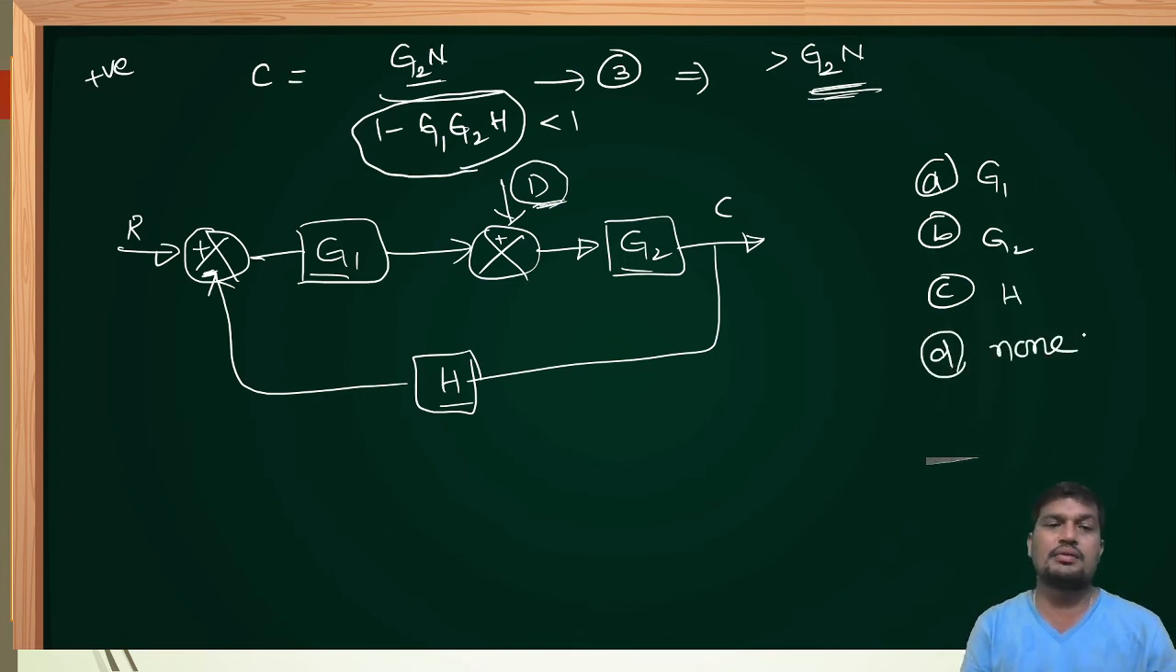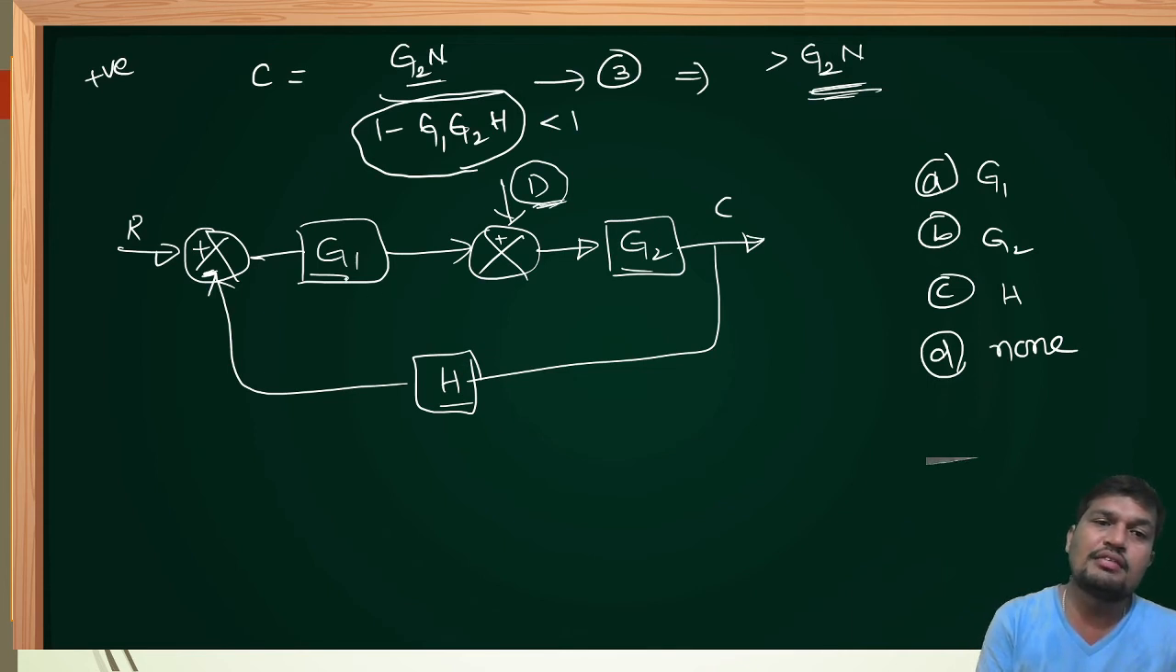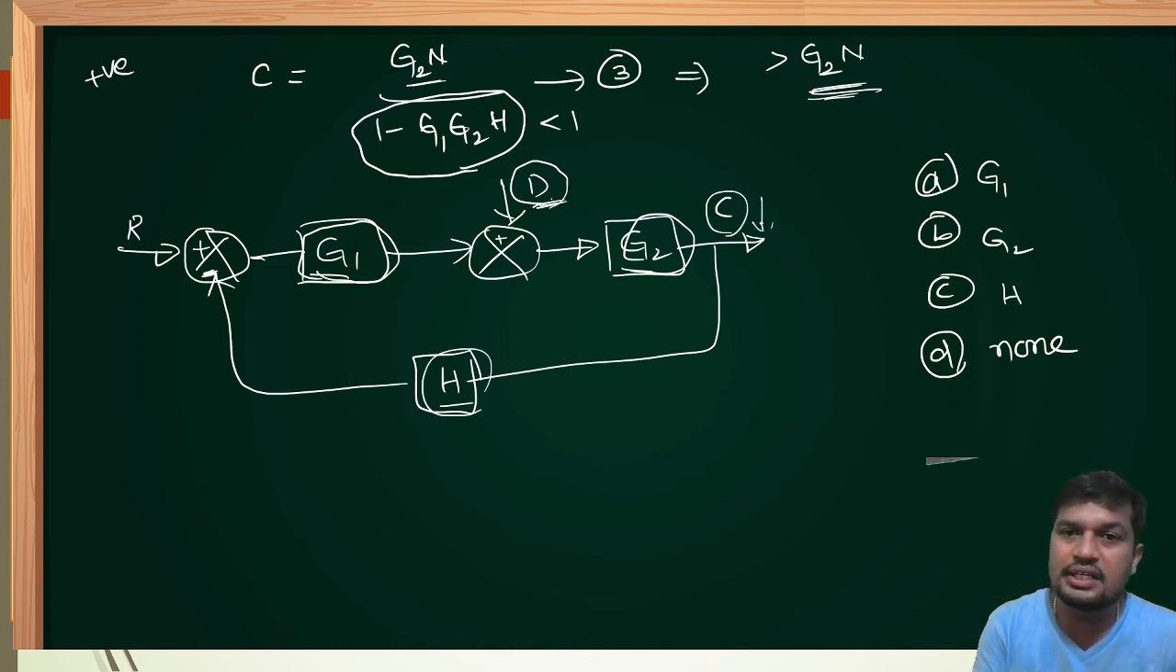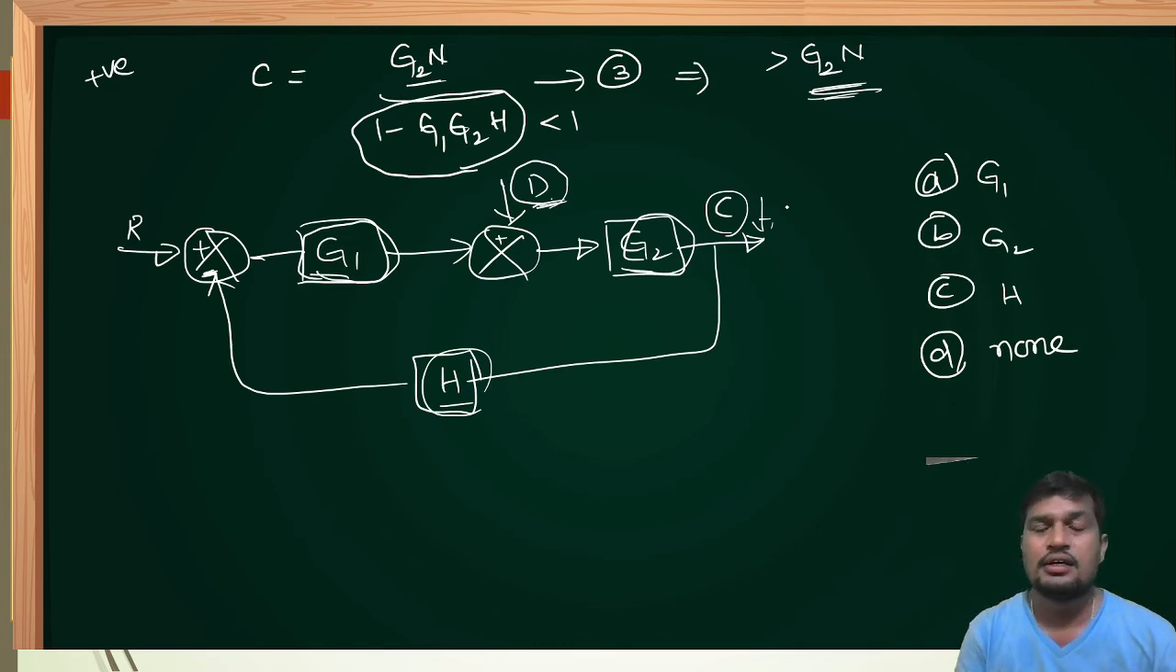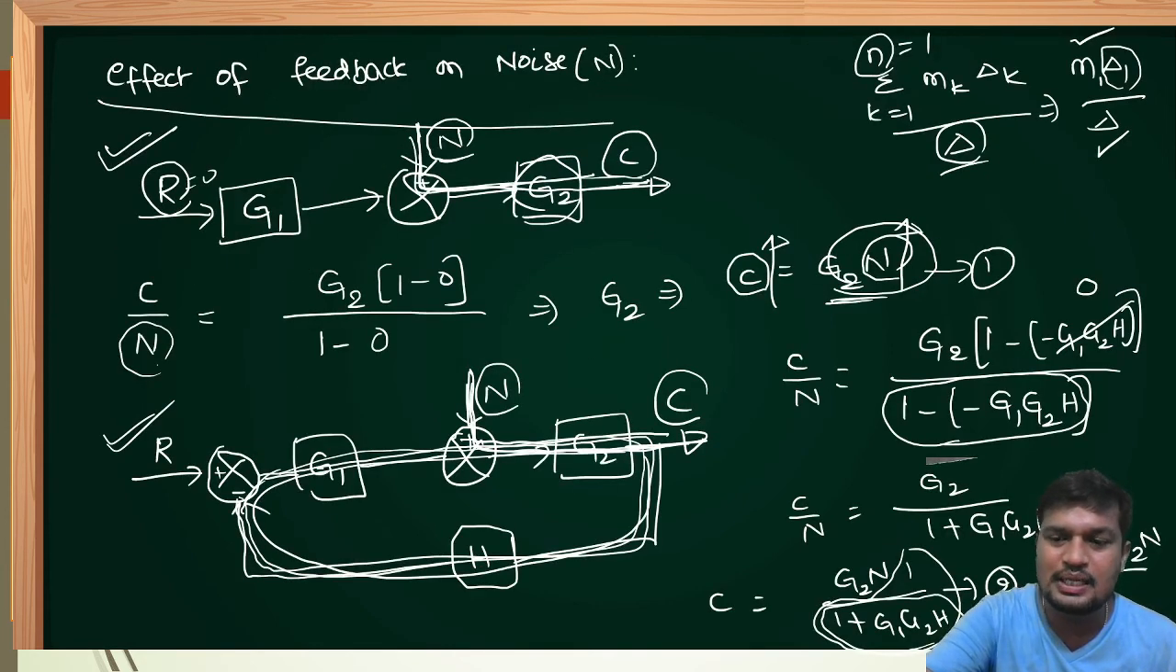Once again I am repeating the question. By increasing which of the following parameters, that is either G1 or G2 or H, is the disturbance at the output minimized? That is the question here. Generally, most of the people will go for option C. That means by removing feedback, disturbance will be reduced. But if you remove the feedback, that will become an open loop system. Whenever open loop system is present, the disturbance is already more. Just now I have explained in the previous case.